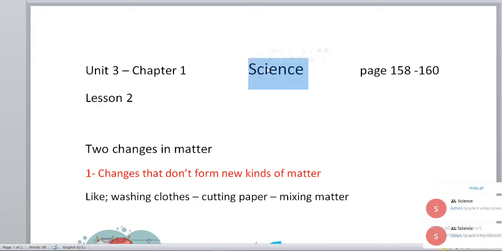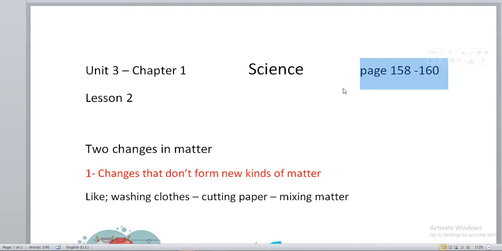Hello students, this is Science, Unit 3, Chapter 1, from page 158 until 116, and that's Lesson 2. Let's start. We have two changes in matter.